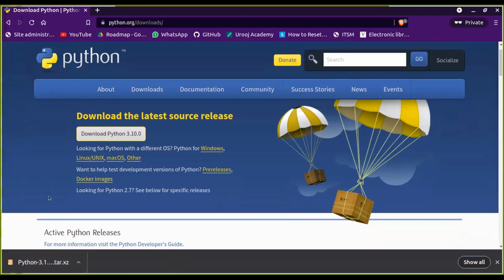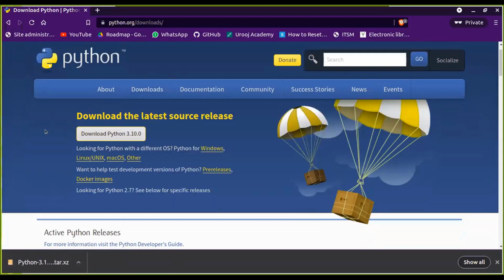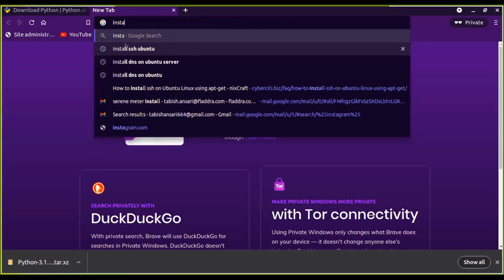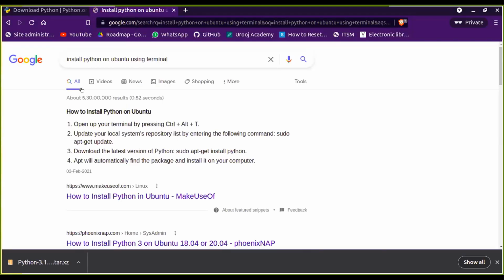I already have it on my system. So this is one way of installing Python. The other way is using the terminal. So we'll search "install Python on Ubuntu using terminal". So here's a command, sudo apt-get install python.